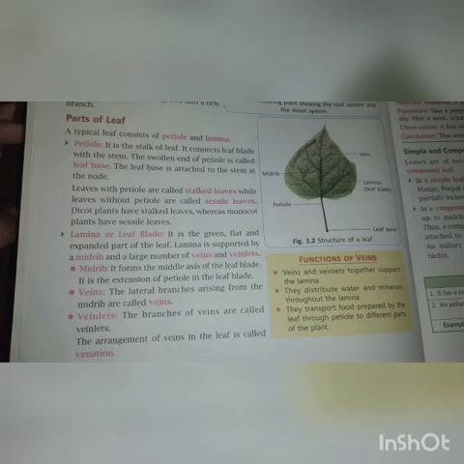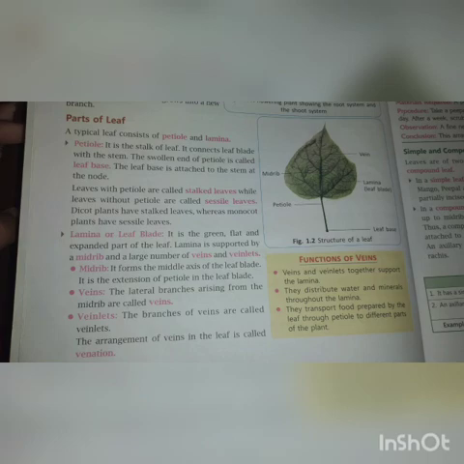Now the lamina or leaf blade. It is the green, flat and expanded part of the leaf. The lamina is supported by a midrib and a large number of veins and veinlets. What have you understood by this? First is the midrib, then veins and veinlets. The midrib forms the middle axis of the leaf. It is the extension of the petiole in the leaf blade.